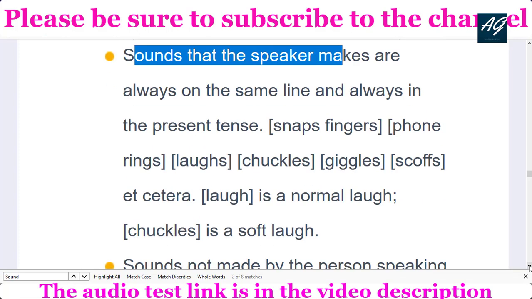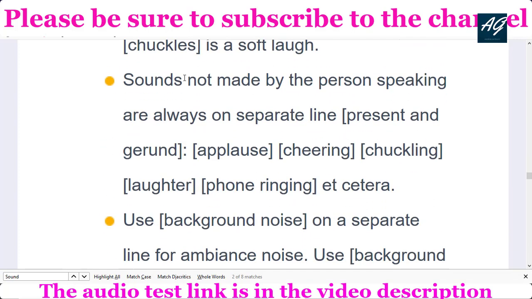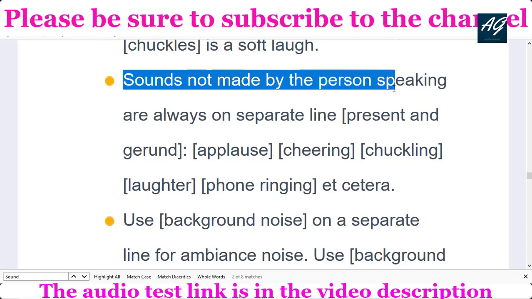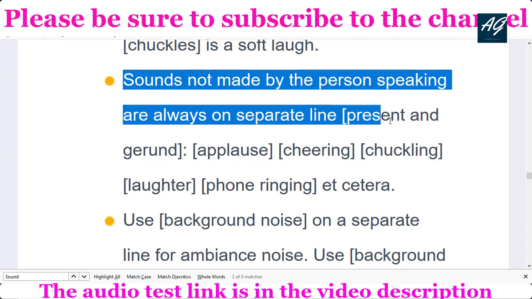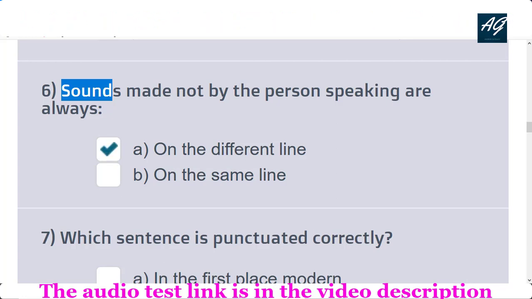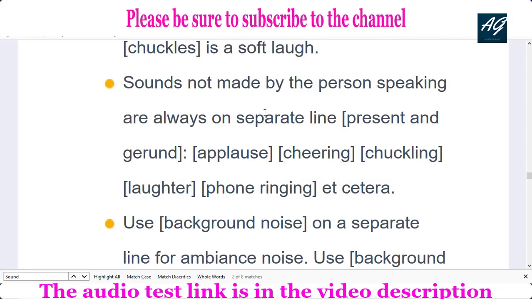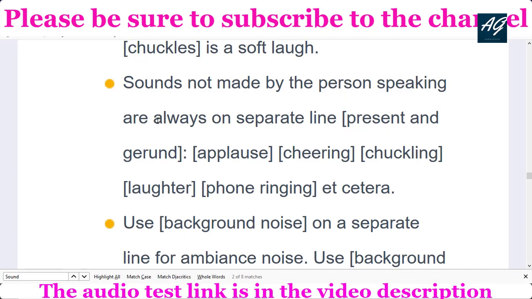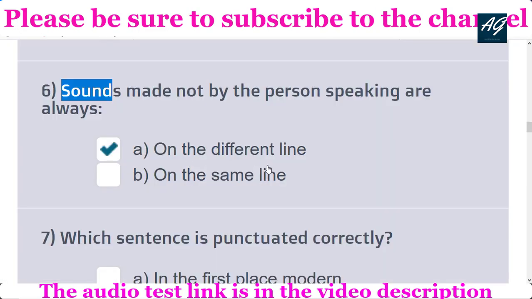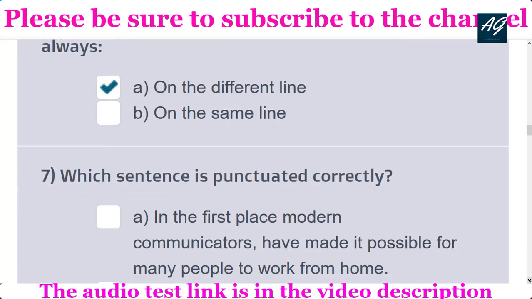So sounds not made by speaker, person speaking, are always on a separate line, and so on. So sound made on the different line. So here it is on the separate line, always on the separate line means on the different line. Option is correct.